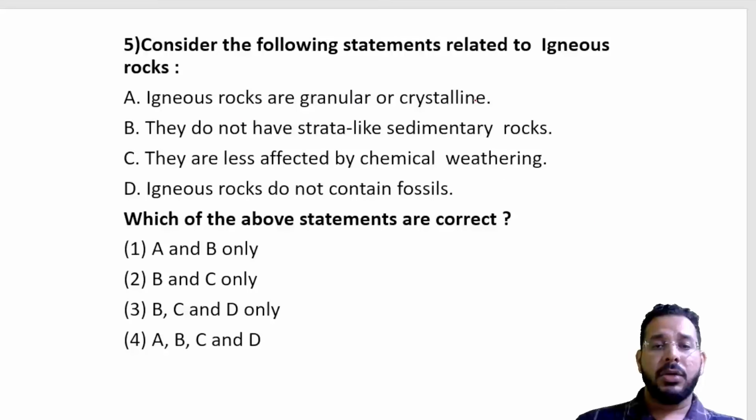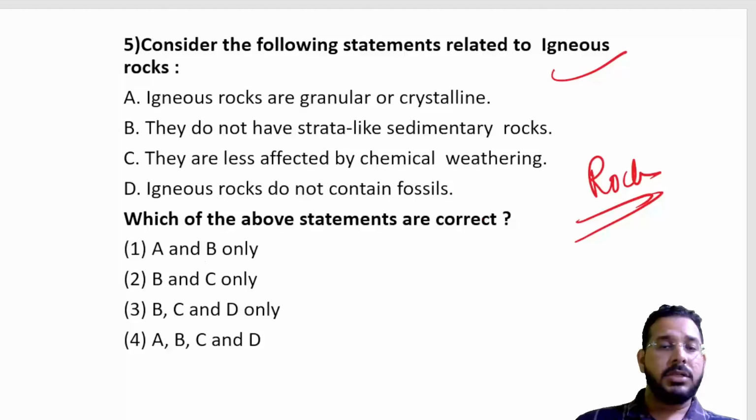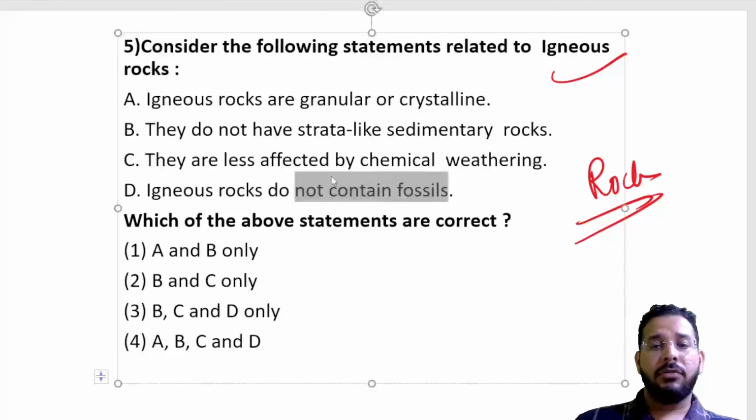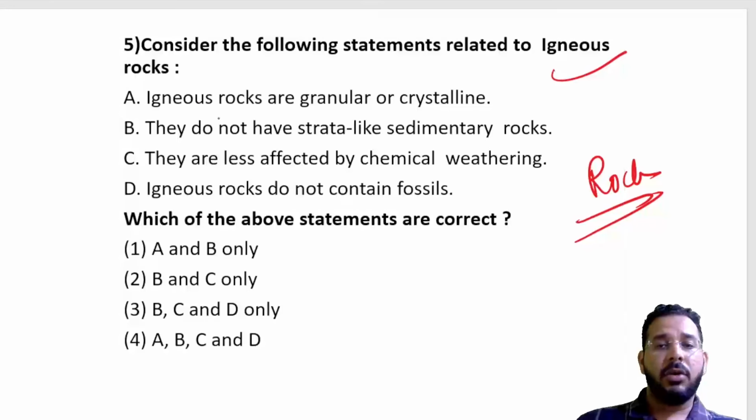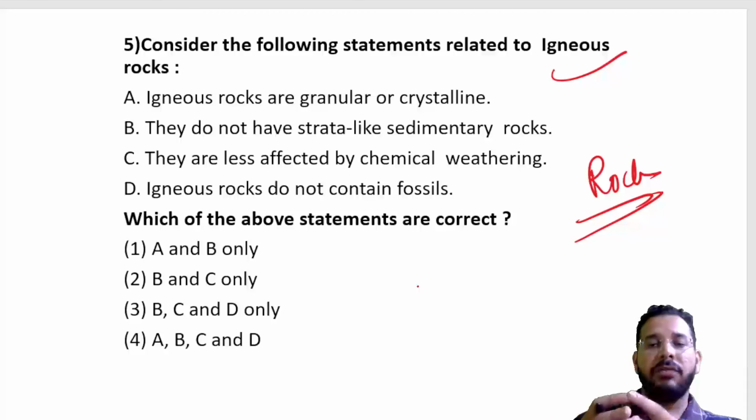Then again a question on rocks, which is a part of your world geography only, rocks and rock cycle. He said that igneous rocks do not contain fossils. Is the statement correct or wrong? It is correct statement, because igneous rock is direct solidification of magma. So when you understand the concept, when the magma is directly solidifying, how do you find fossils in that?